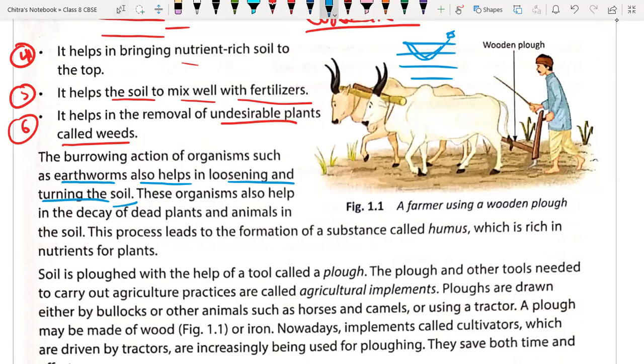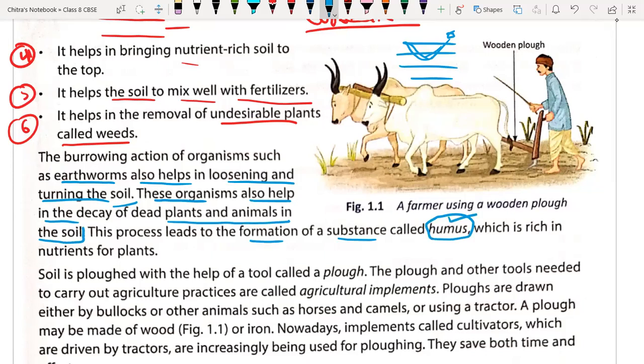Yes, sir. So these organisms also help in the decay of dead plants and animals. Whatever organic matter is present in the soil is decomposed by the earthworm. So earthworms are the friends of farmers. This process leads to the formation of a substance called humus, and humus is very important for crop production.